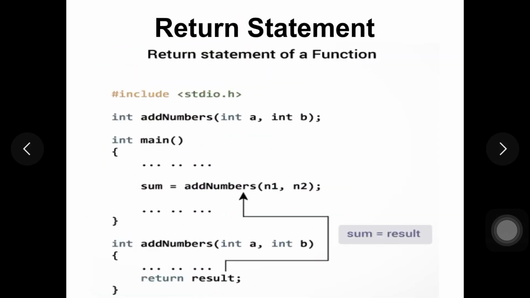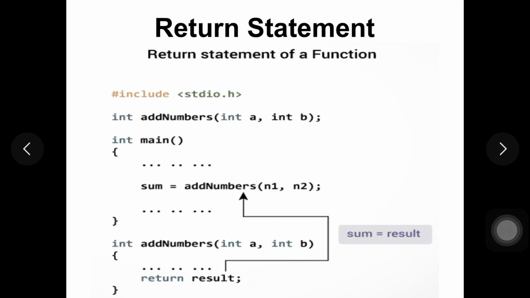So next we'll see the return statement. Now why are we seeing passing arguments and the return statement? Now we need to understand, by using both of these we can categorize functions into different types. Okay, so first we'll see the return statement. Now what is the return statement here?